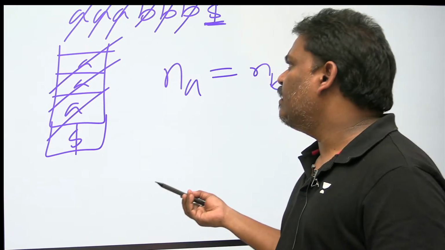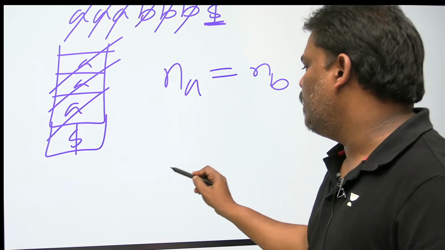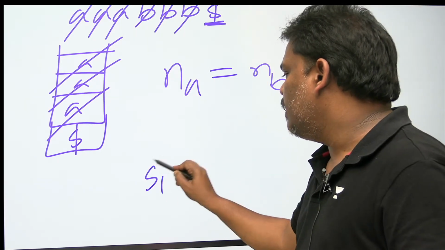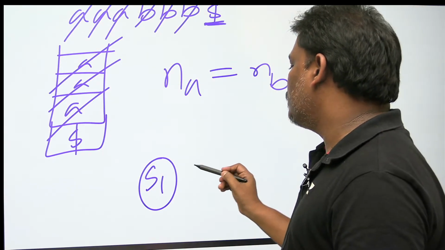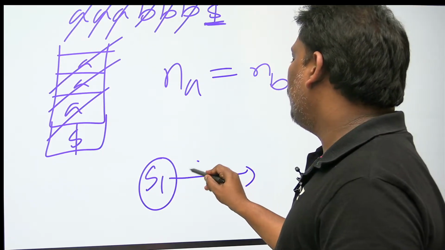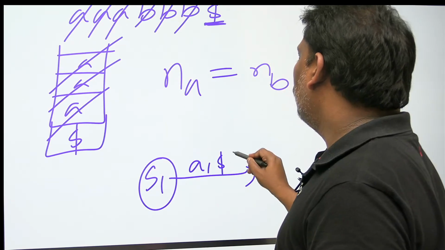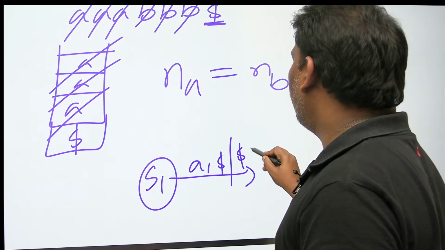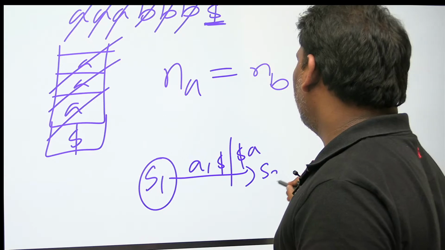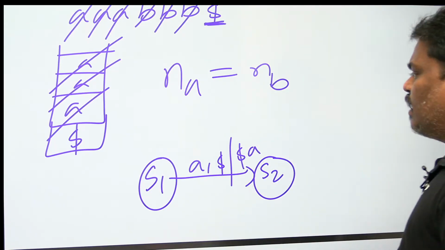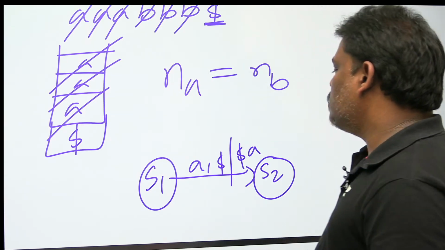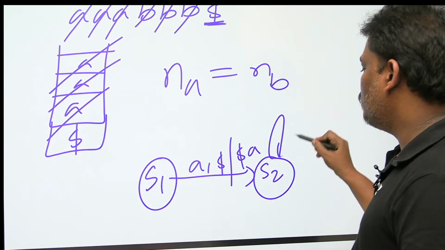I will write it roughly. You may not get it, but don't worry that much about this. On S1, everyone listen. On S1, A came, and the top of the stack is dollar. What you do is, on dollar, keep A. This is called push. On state S1, A came, top of the stack is dollar, so on dollar keep A. This is called push. Now the top of the stack is A.